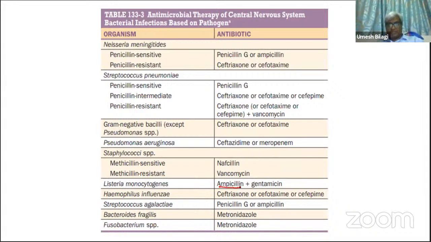Listeria, this is an MCQ, ampicillin plus gentamicin. They asked some MCQs on Listeria monocytogenes. What you give is gram positive coverage, ampicillin plus gentamicin has to be given. Haemophilus influenzae, ceftriaxone. Streptococcus agalactiae, where do you get this? Newborn. Penicillin G or ampicillin. So in a newborn, ampicillin or penicillin G has to be given. Bacteroides fragilis, metronidazole. Fusiform bacteria, metronidazole. These are the drugs that have been advised depending upon the organisms.